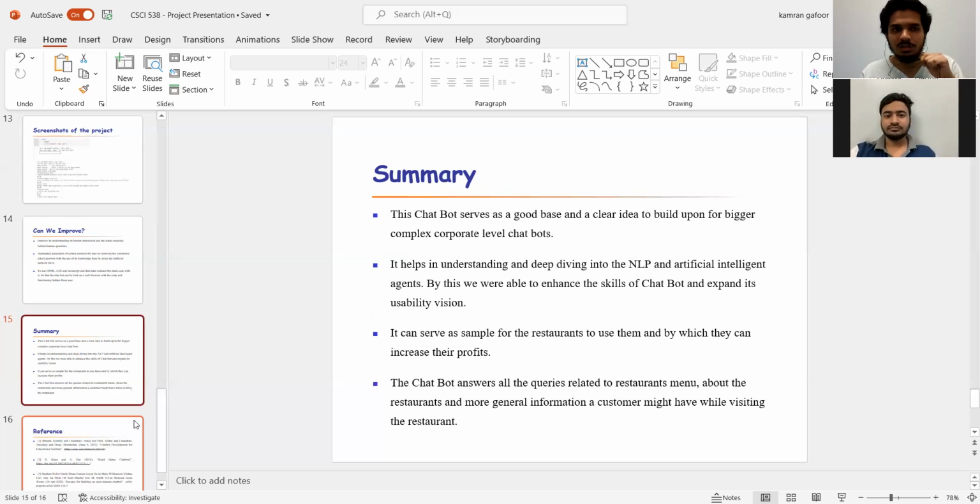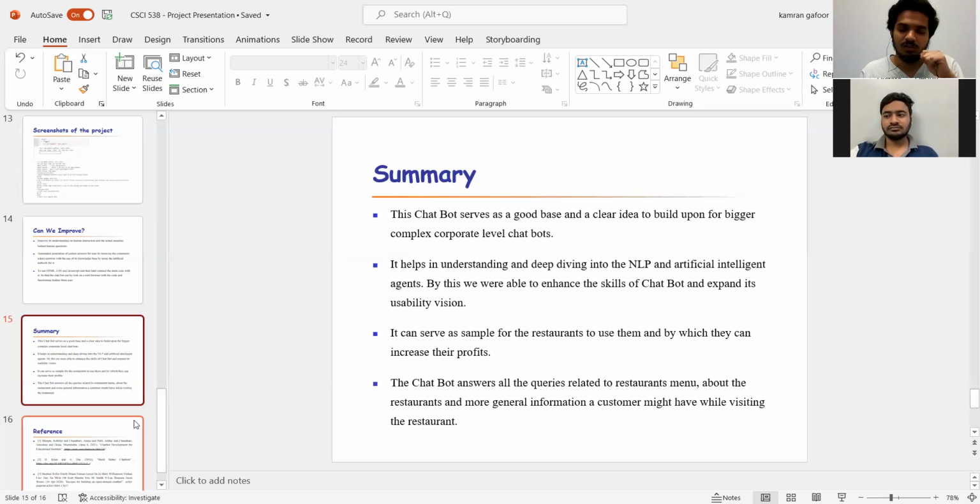The other thing is, by doing the project, we were able to deep dive into deep learning, machine learning, and artificial intelligence. We were able to understand some complex algorithms like NLP, natural language processing, and how this works, and how we can use these algorithms and pattern matching to create a physically implemented artificial agent, which can be used in the real world. And we were able to understand what the chatbot is supposed to do, how far the chatbot can go, and how far it can enhance our day-to-day life. By enhancing skills, it can ease our lives.